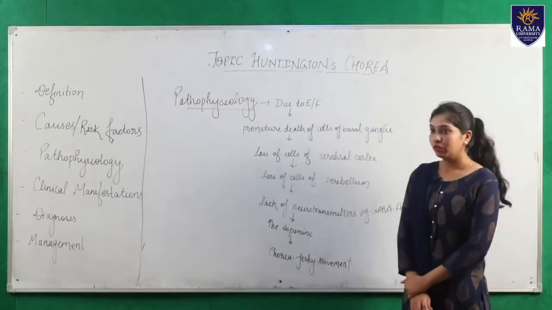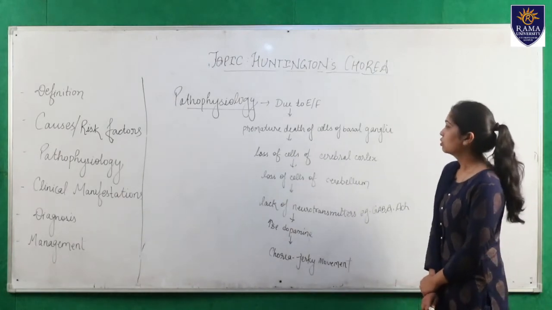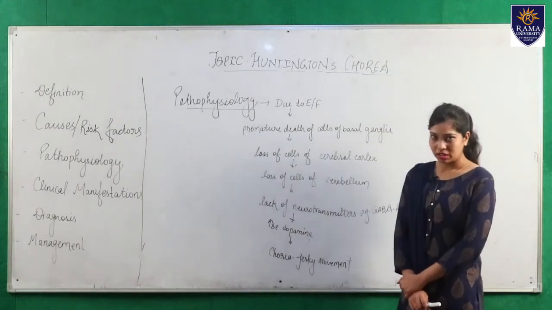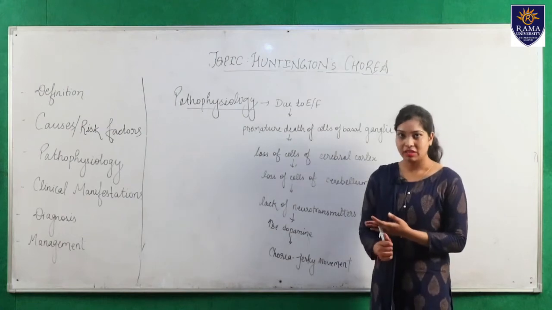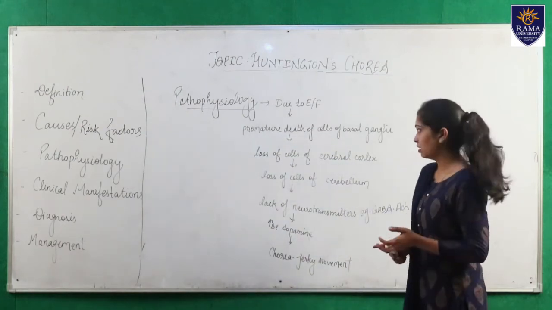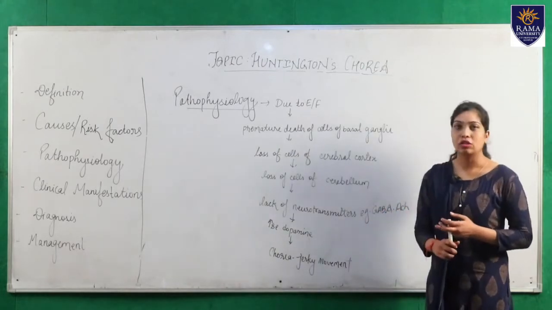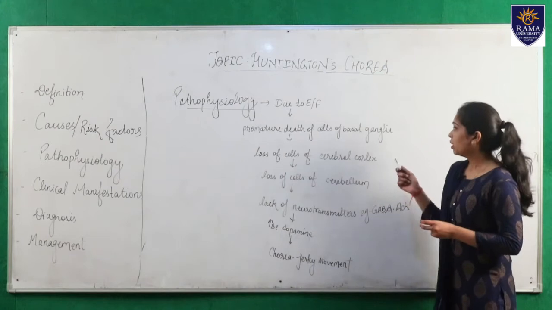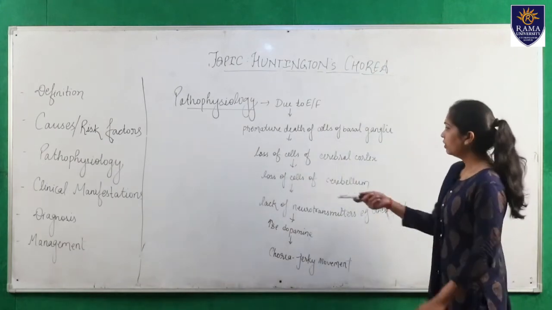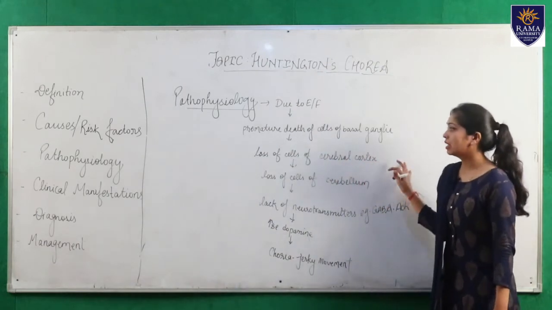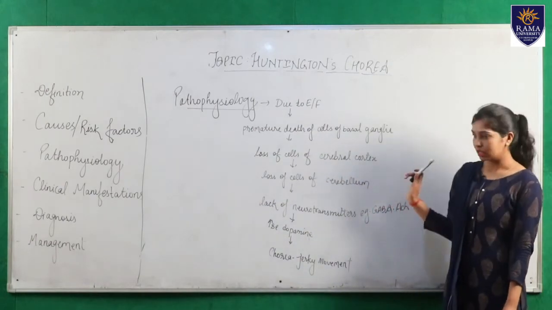Further we come to the pathophysiology: how it occurs in a person. Due to any etiological factors, whether genetic factors, family history, or age factors, there is a premature death of cells of the basal ganglia. The basal ganglia is responsible for the movements of the body. So premature death of its cells further leads to loss of cells of the cerebral cortex.